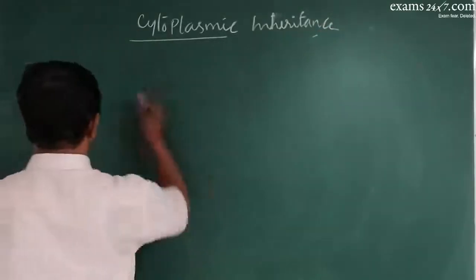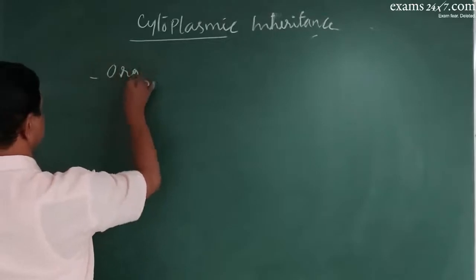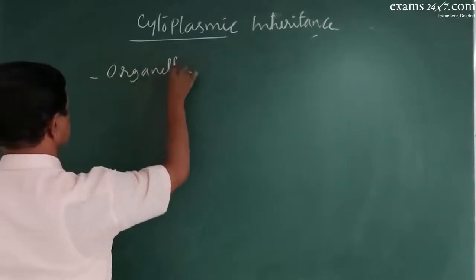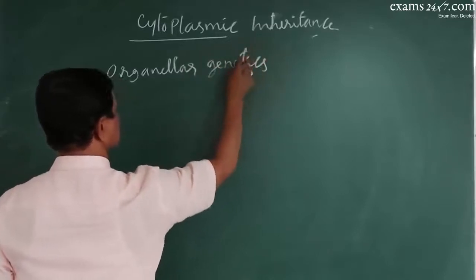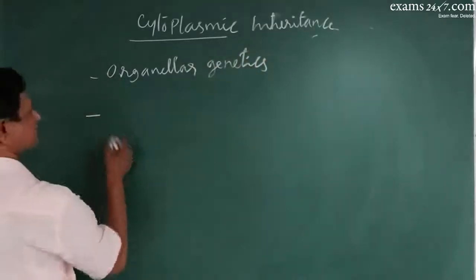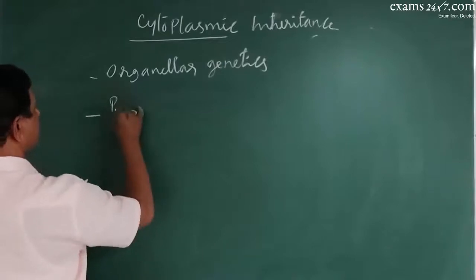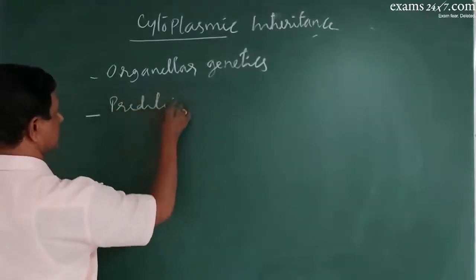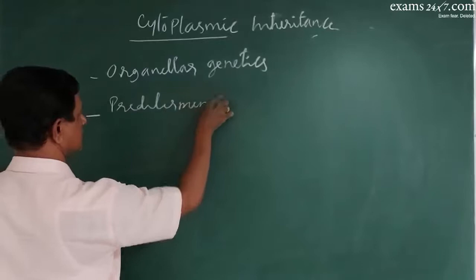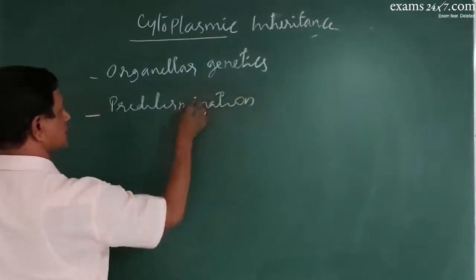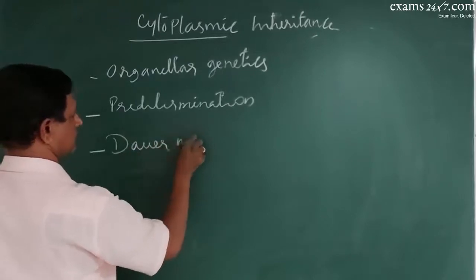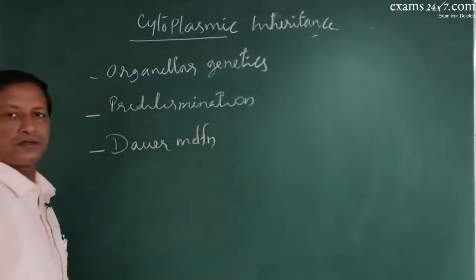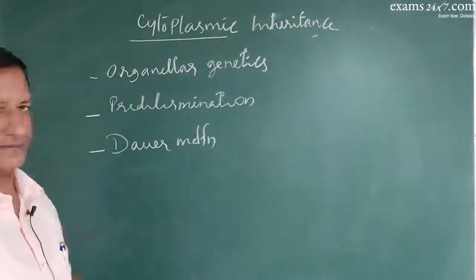Okay, like the organellar genetics, then predetermination, and Dor modification. These are the 3 types.